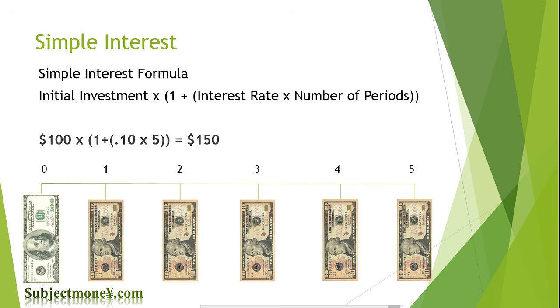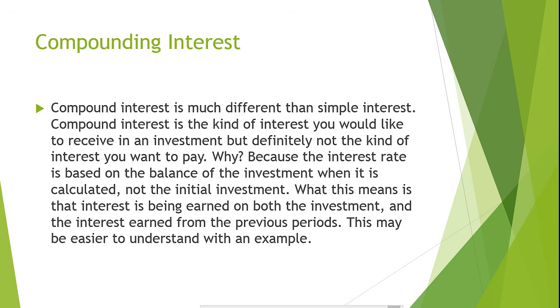What is compound interest? Compound interest is much different than simple interest. Compound interest is the kind of interest you would like to receive in an investment, but definitely not the kind of interest that you want to pay. Why? Because the interest rate is based on the balance of the investment when it is calculated, not just the initial investment. What this means is that interest is being earned on both the investment and on the previous period's interest. This may be easier to understand with an example.